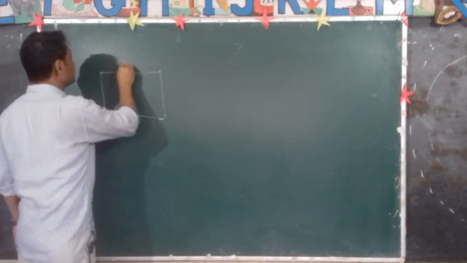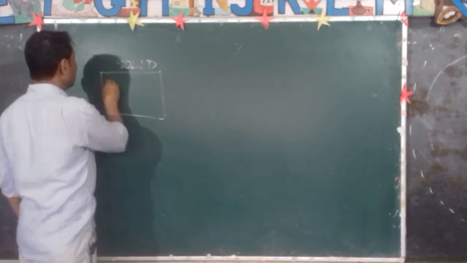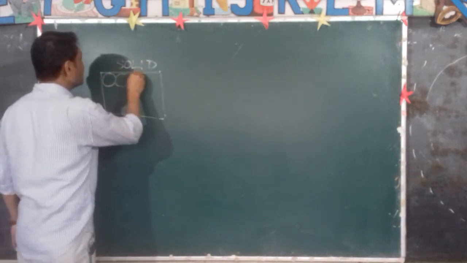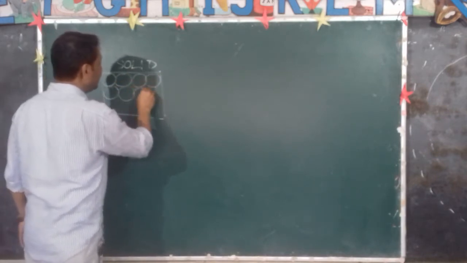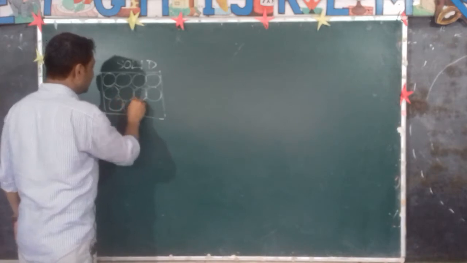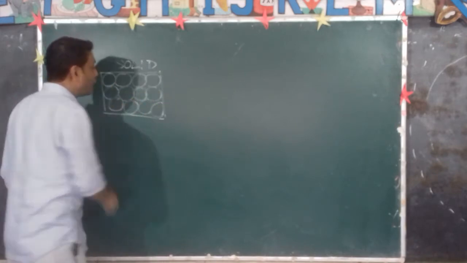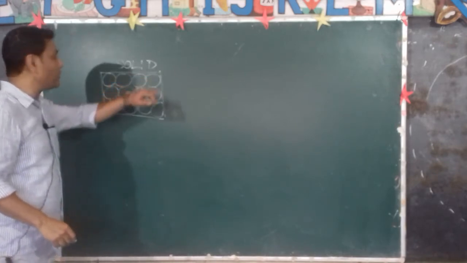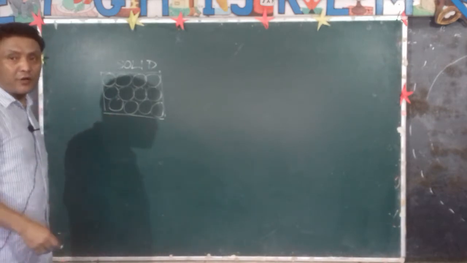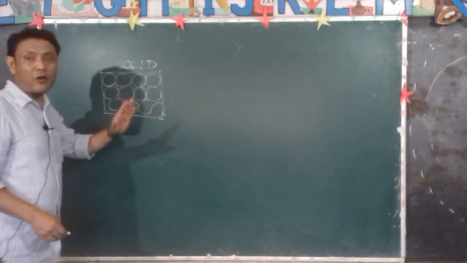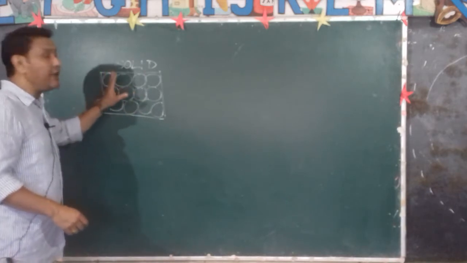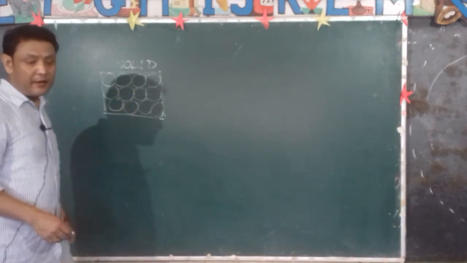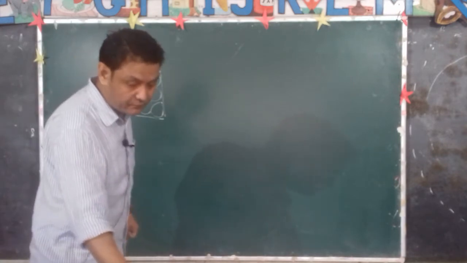The molecules are very, very close to each other. The force of attraction between the molecules is very, very strong. Therefore, the molecules cannot move around freely. Even if they get energy, they just vibrate in their mean position.